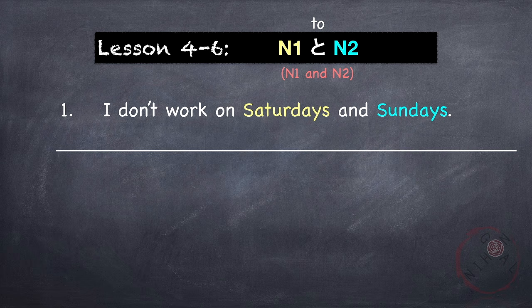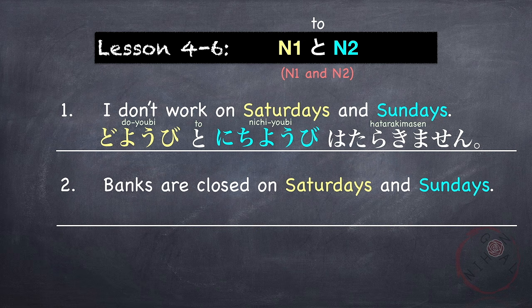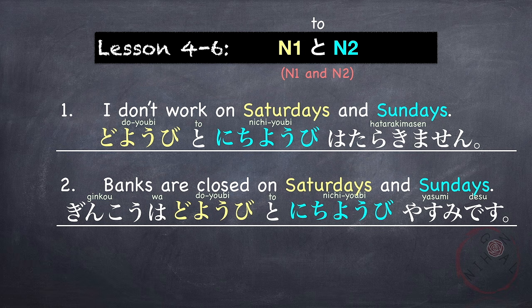Saturday is 土曜日 and Sunday is 日曜日。土曜日と日曜日働きません。Don't work is 働きません。Another example is banks are closed on Saturdays and Sundays. 銀行は土曜日と日曜日休みです。休み is break or holidays.